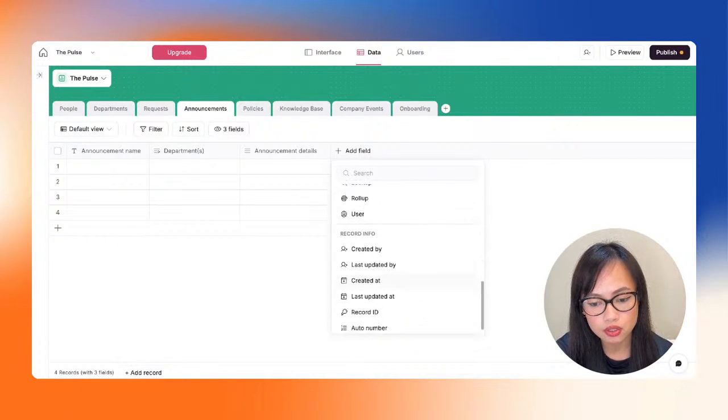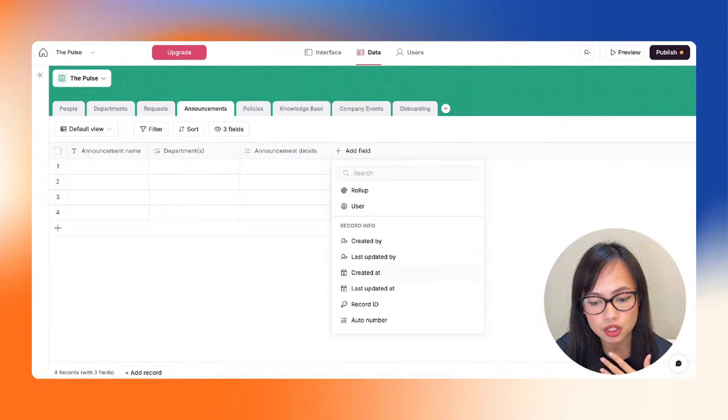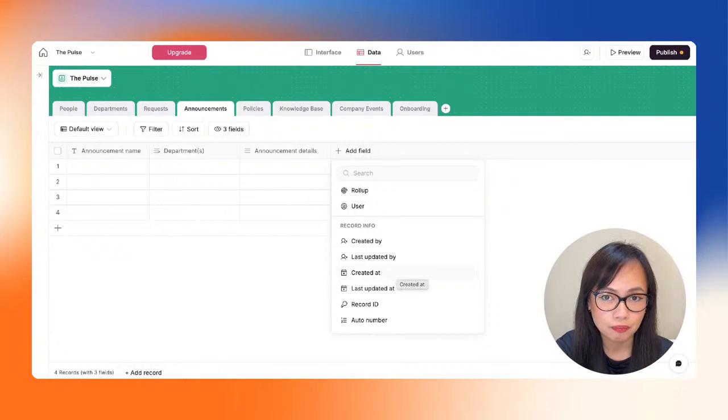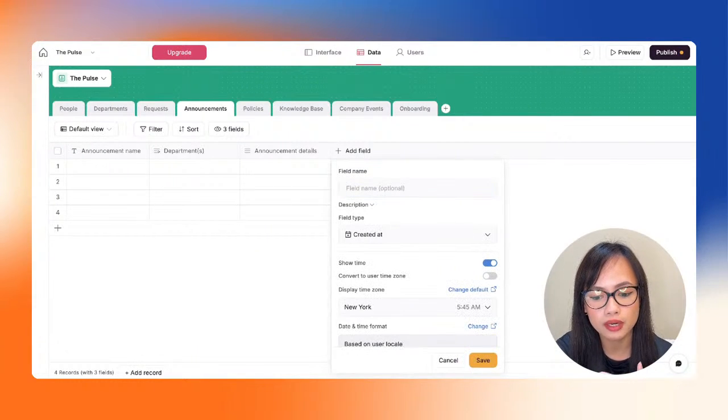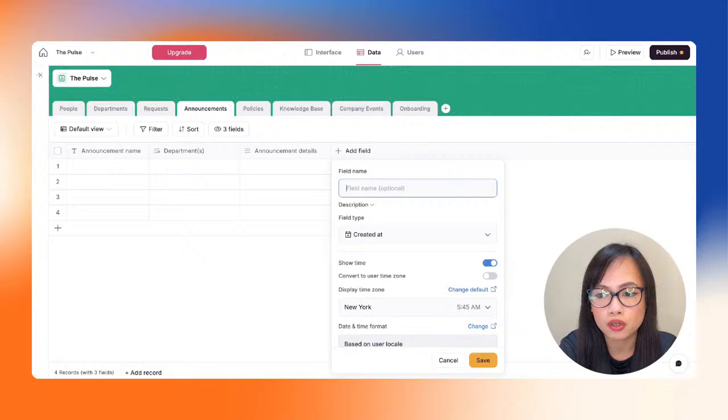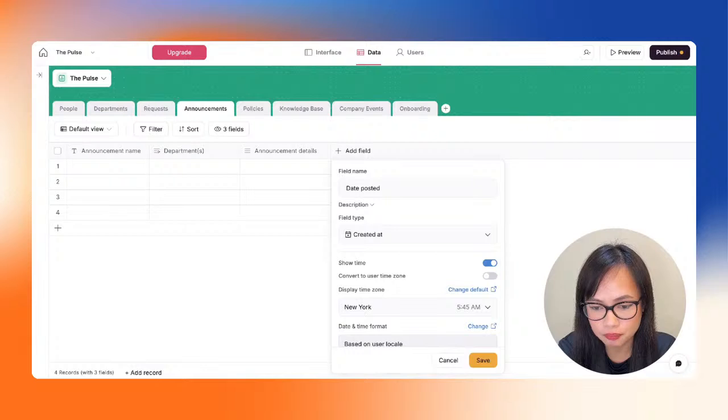However, what we can just do is add the created at field type. That means it will already pre-fill this field based on when this new announcement was posted. So let's just select that. So we work in a way smarter way. And let's have the date posted field name in here.